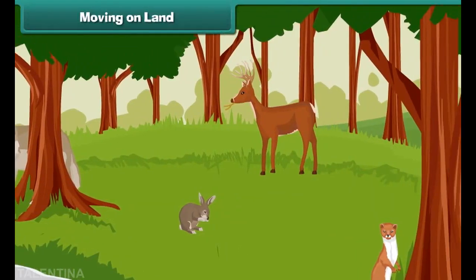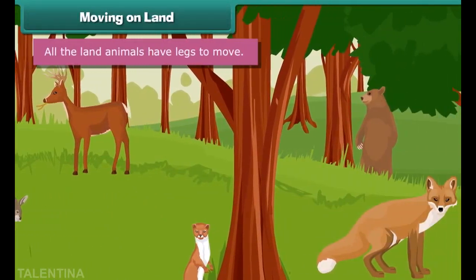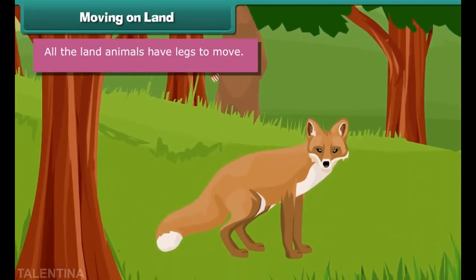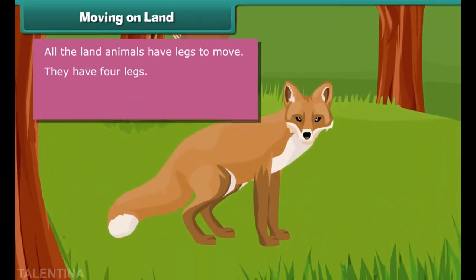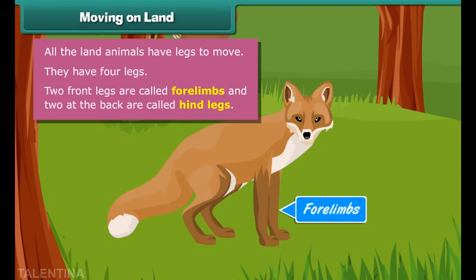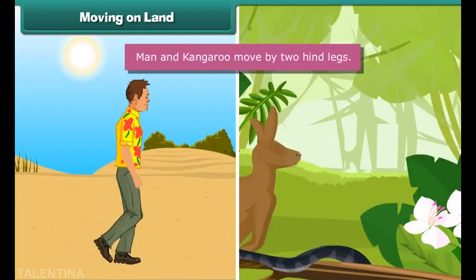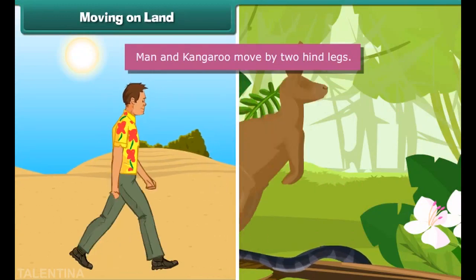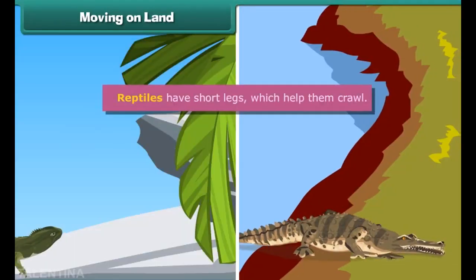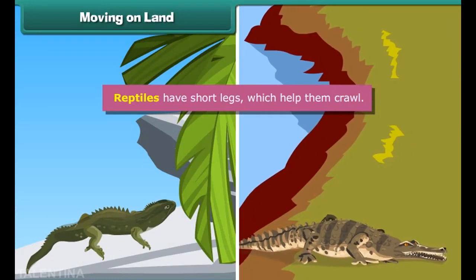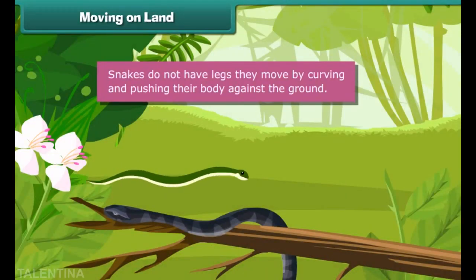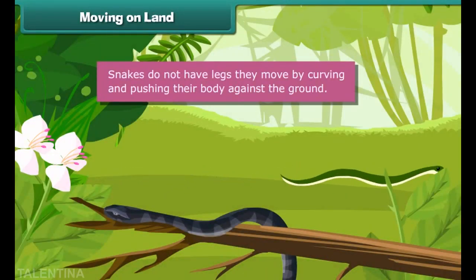Moving on land. All the land animals have legs to move. They have 4 legs. 2 front legs are called forelimbs, and 2 at the back are called hind legs. Animals of cat family move by 4 legs. Man and kangaroo move by 2 hind legs. Reptiles have short legs, which help them crawl. Snakes do not have legs, they move by curving and pushing their body against the ground.